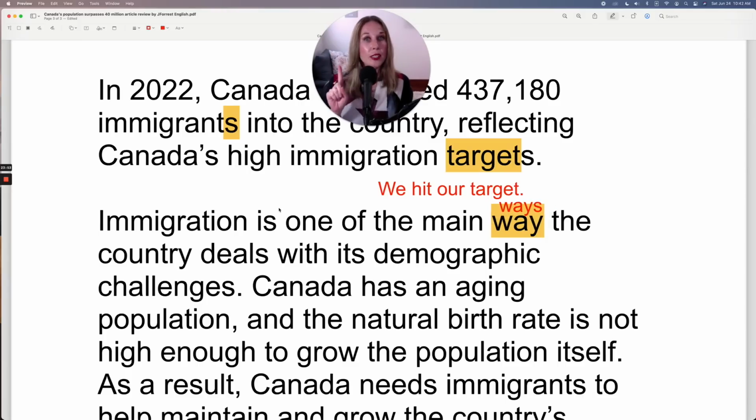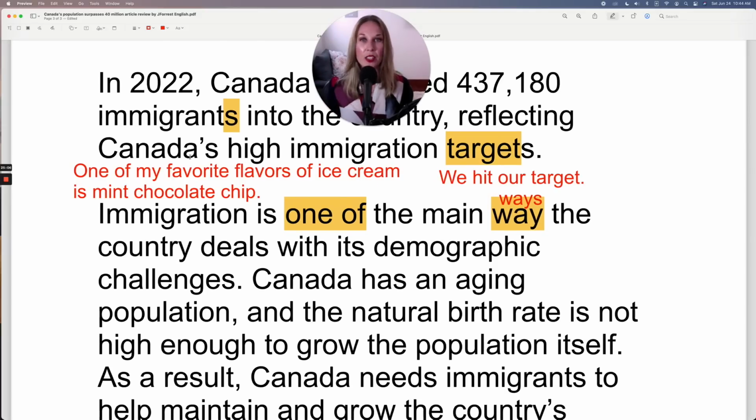Okay. Now, this sometimes confuses students because you have one of. When you have one of, it means you're selecting one from a group. So the noun that comes next has to be plural because one of. Okay. Here's an easy example. One of.